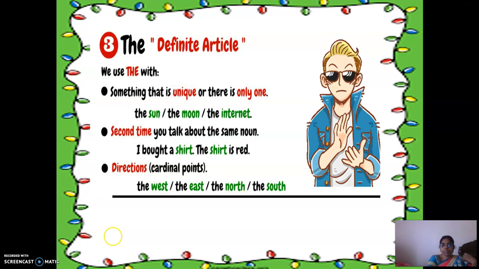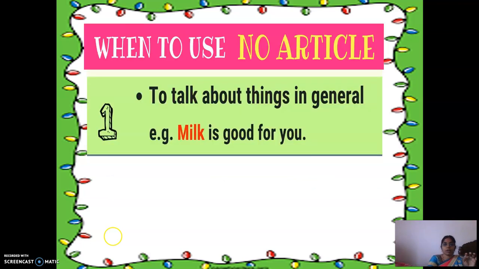First time I'm using the word a. Second time, with the same shirt, I'm using the word the. Then directions, cardinal points, north, east, west, south, everything we will use the. The west, the east, the north, the south.